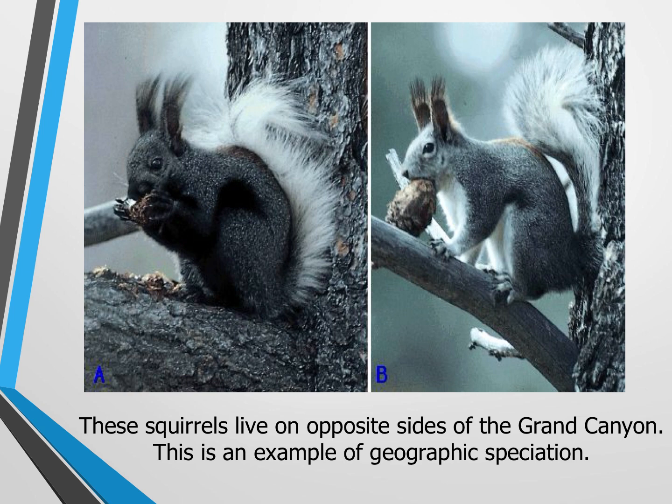So here in the picture, we have two different squirrels, and they happen to live on different sides of the Grand Canyon. So if they're on two different sides of the Grand Canyon, they're completely living individual lives. They're not going to mate. So the genes that this squirrel has are never going to mix with the genes from this type of squirrel. And so over time, each of these squirrels have changes that occur, and they become different species.